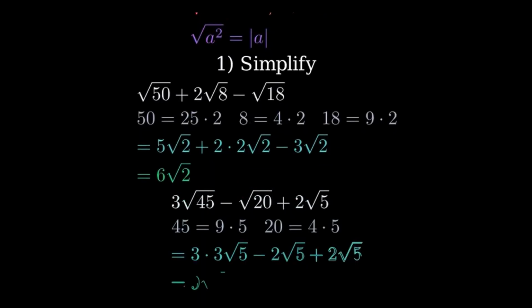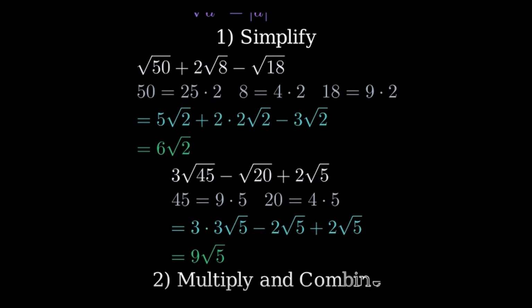Part B. 3 root 45 minus root 20 plus 2 root 5. 45 is 9 times 5, and 20 is 4 times 5. So we get 3 times 3 root 5 minus 2 root 5 plus 2 root 5. The minus and plus 2 root 5 cancel. So the result is 9 root 5.